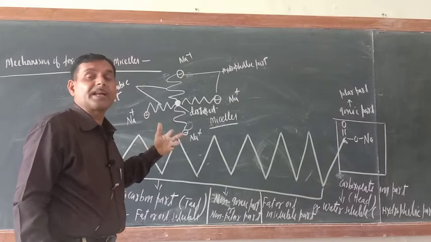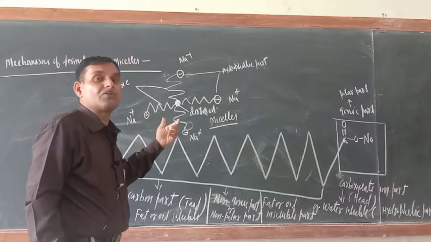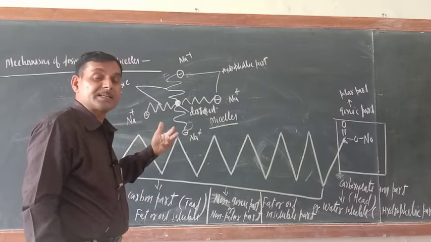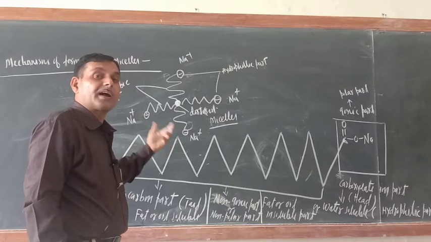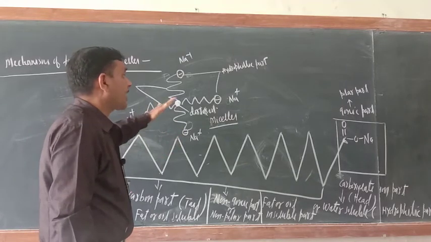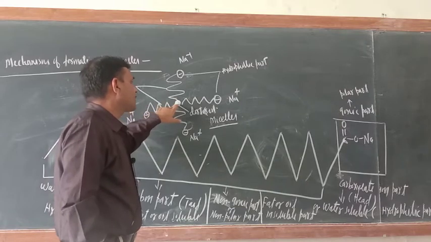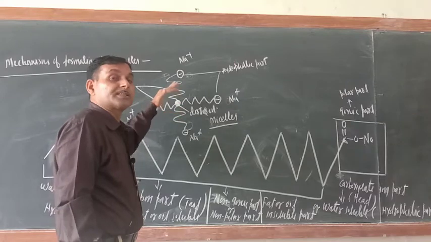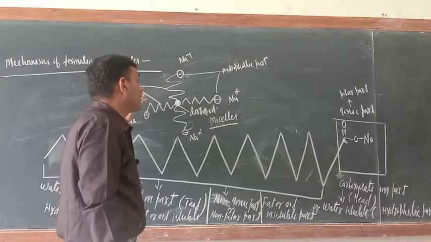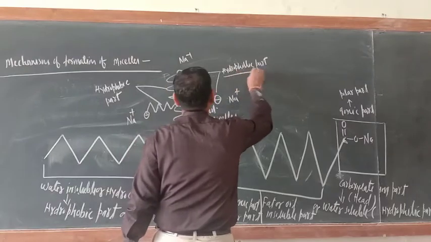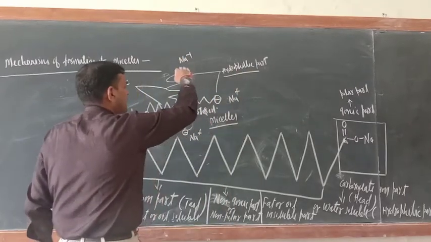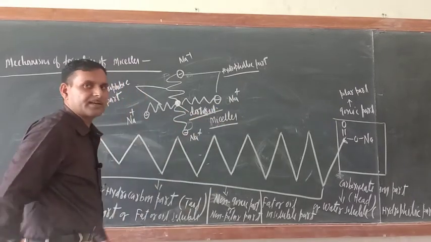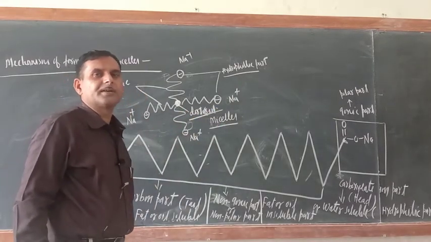Micelles are the aggregate particles, aggregate ions or collected ions, which orient themselves in such a way in the water or around the dirt particle that their hydrophilic part is toward the surface of water and the hydrophobic part is toward the dirt or oil side. So now you can write the same definition.